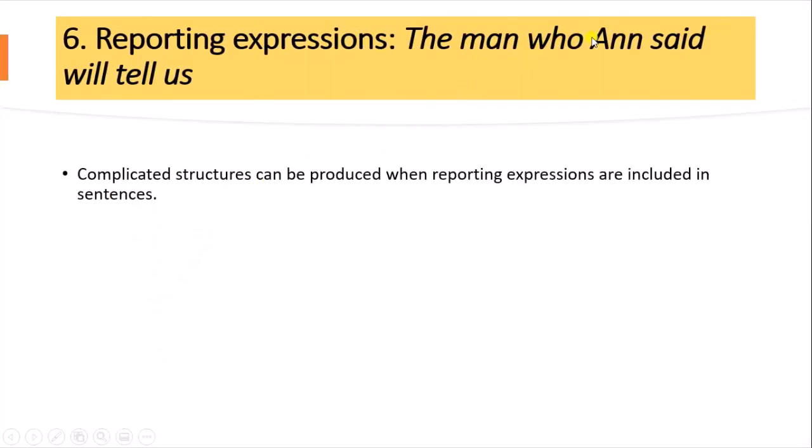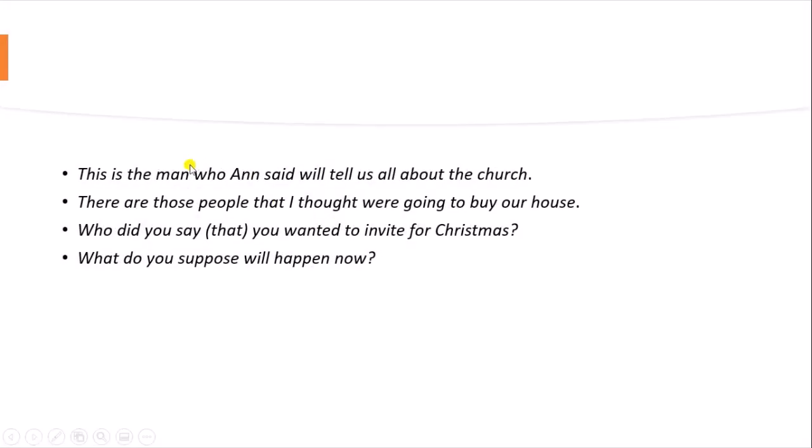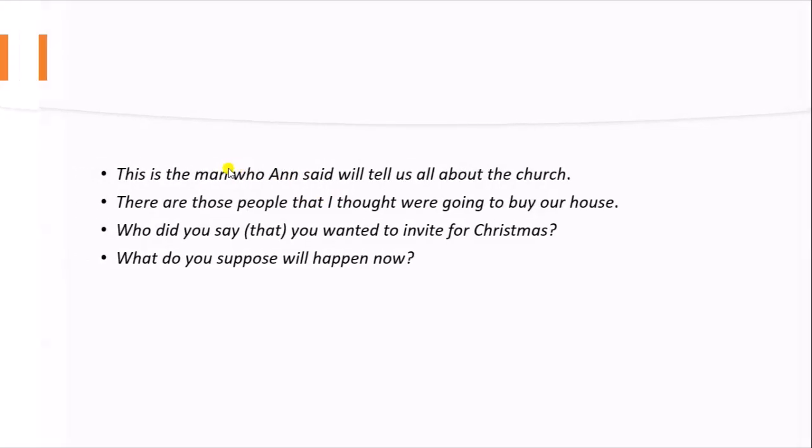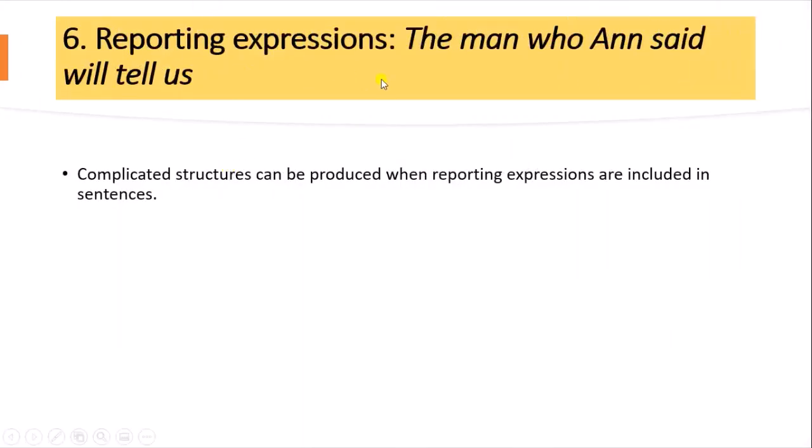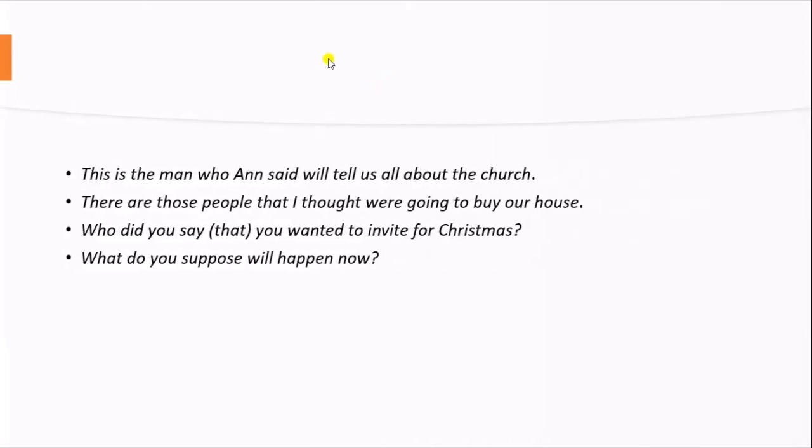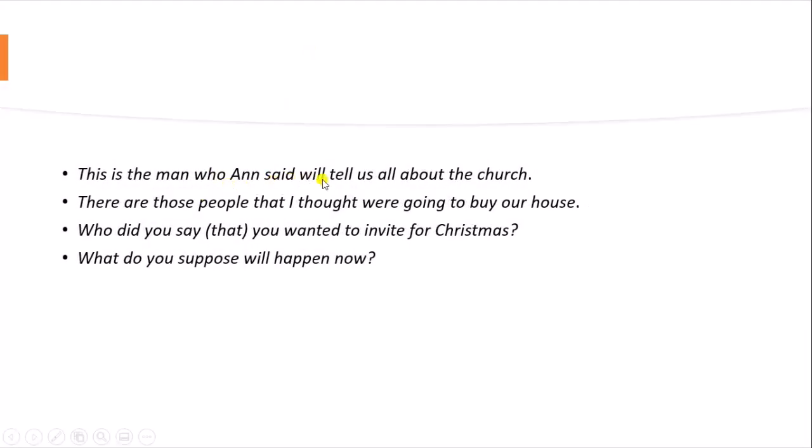Reporting expressions: the man who, and said, will tell us. Complicated structure can be produced when reporting expressions are included in the sentence. Like: this is the man who, and said, will tell us all about the church. So what is happening there? The reporting expression, like "who said": it's the man who, and said, will tell us. So by using "who", it is making it complex.